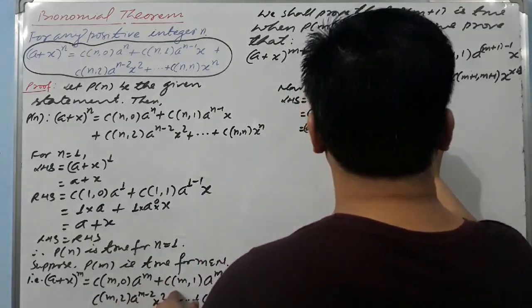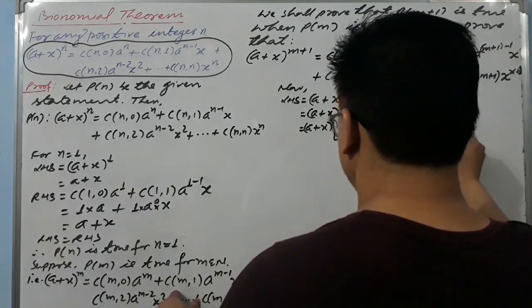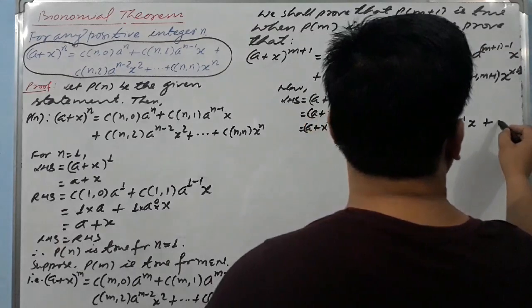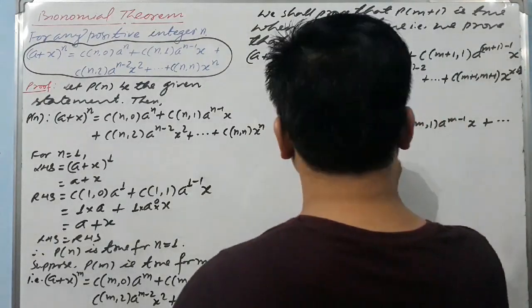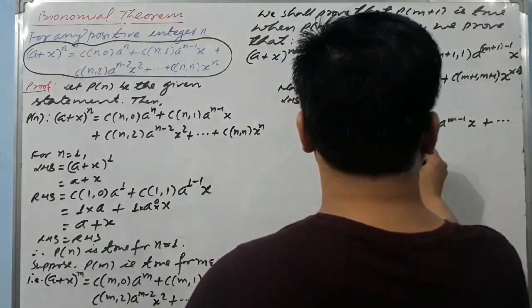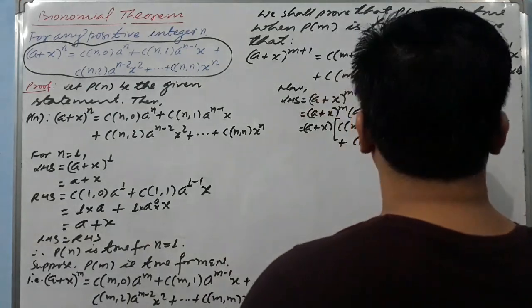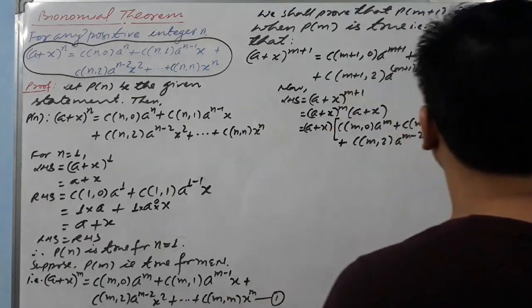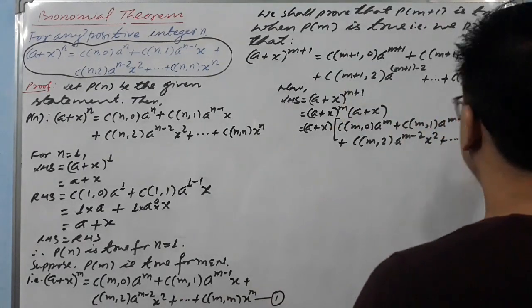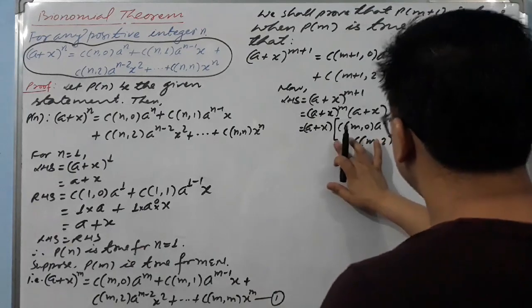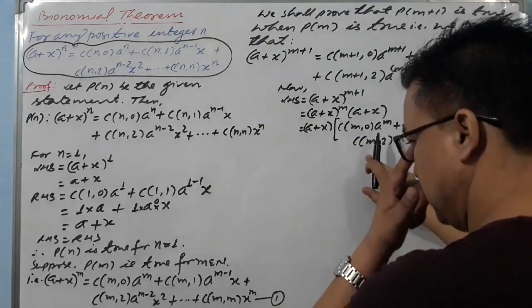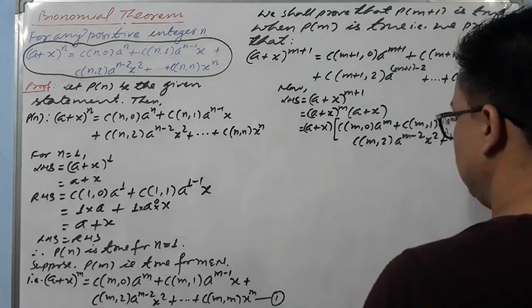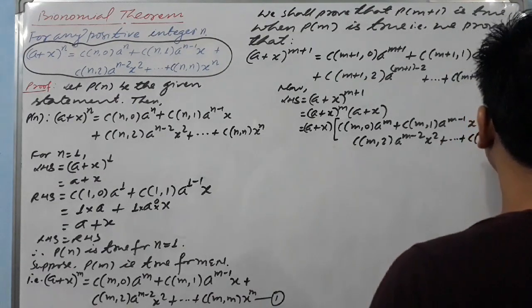then C(m,1) a^(m-1) x, plus dot dot, and here plus C(m,2) a^(m-2) x^2, plus dot dot, plus, and here we have C(m,m) x^m, big bracket close.